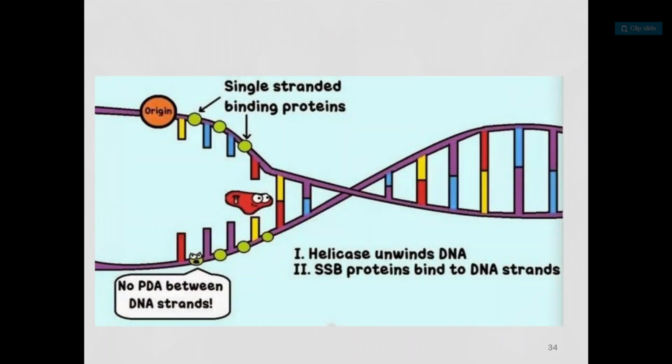Now see the diagram here. This is the single stranded binding protein. Origin, ORI, the place where unwinding takes place. First, helicase unwinds DNA. Number 2, SSB protein binds to DNA strands.